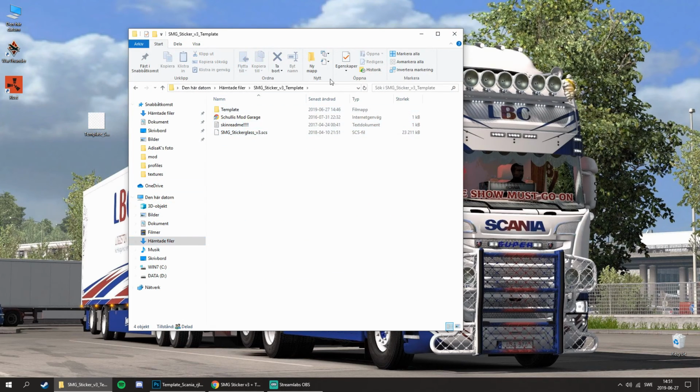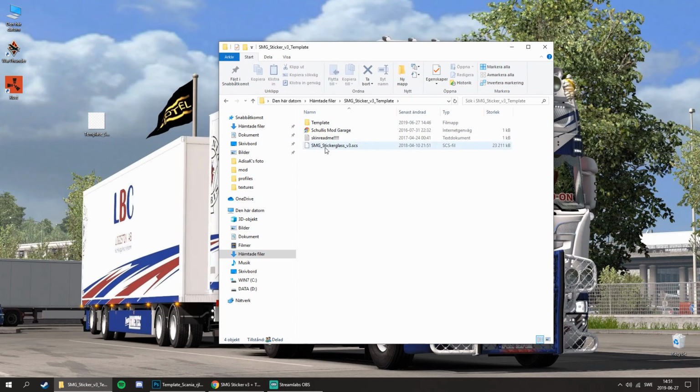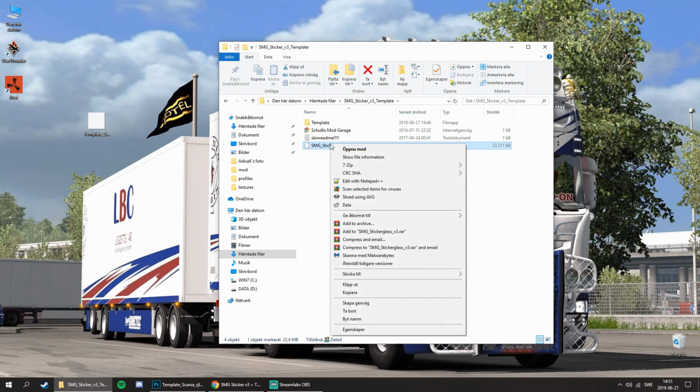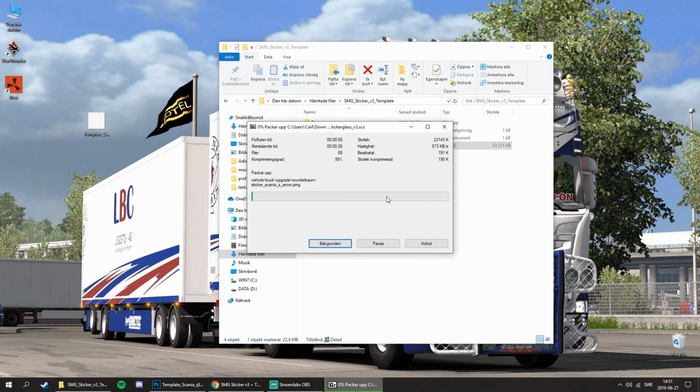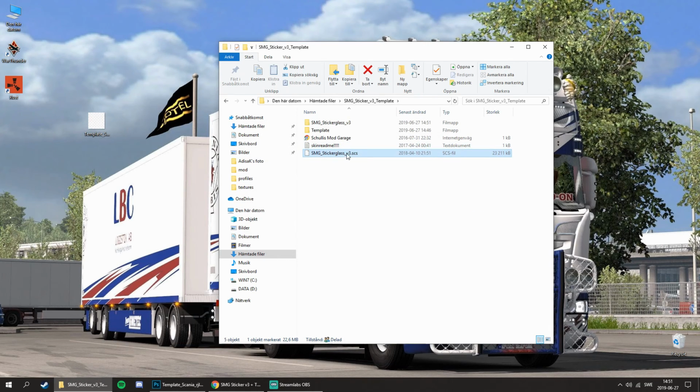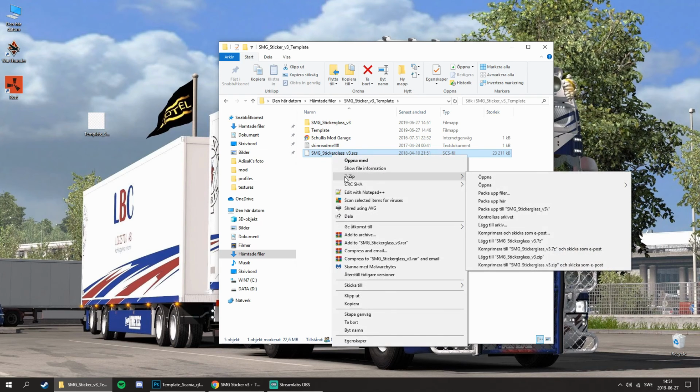Then you go back to your SMG sticker map, and right click and extract to SMG sticker. Mine is Swedish, so to extract the SMG, I mean SCS file, you need to have 7-zip.